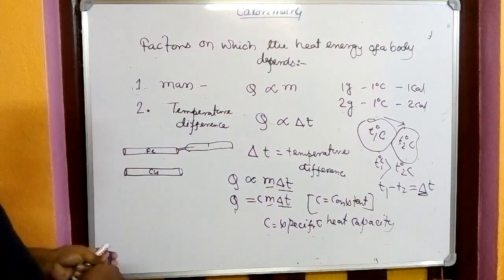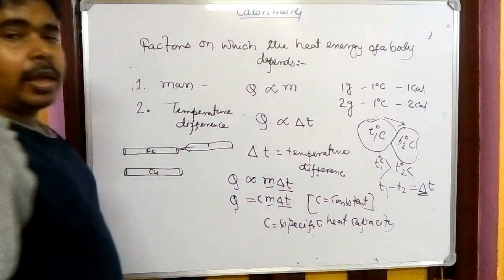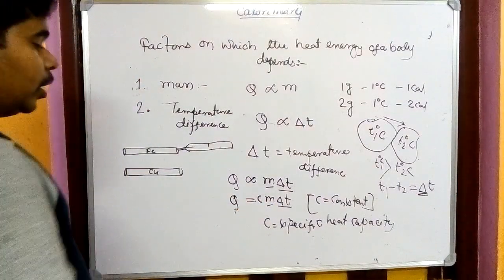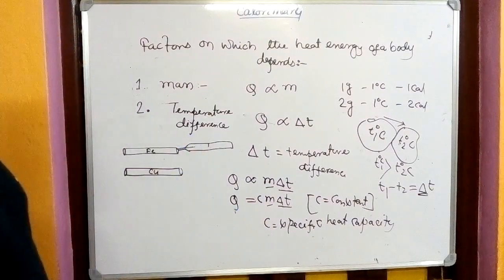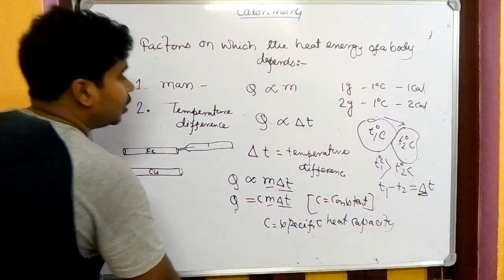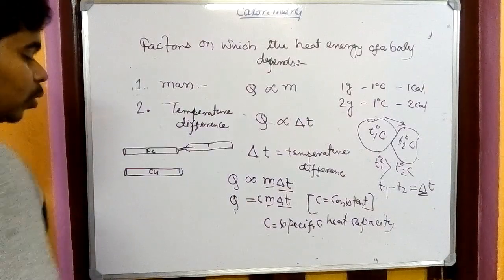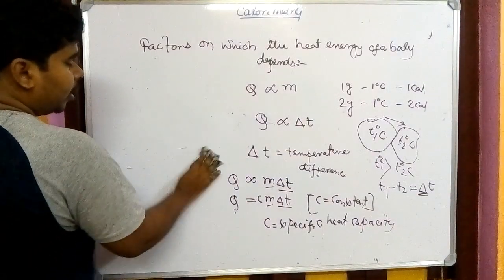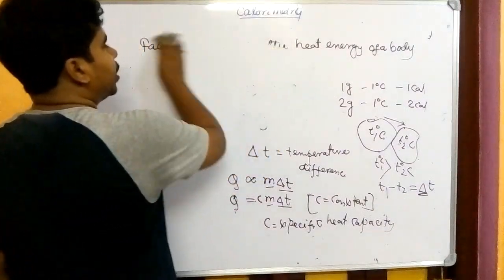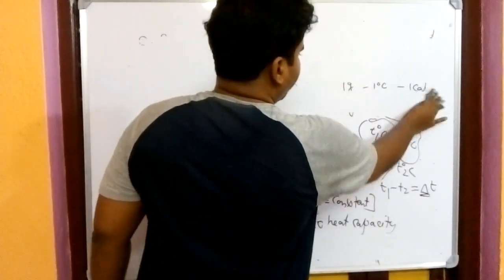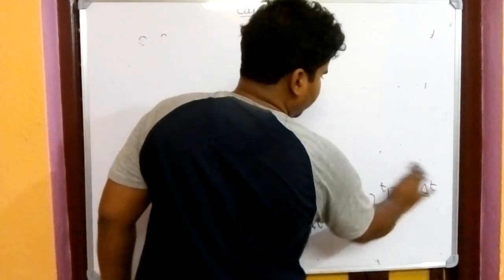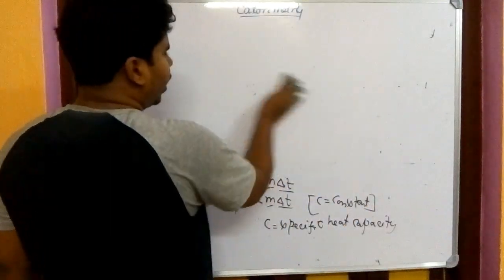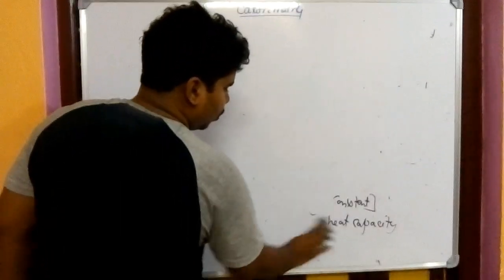So if C, M and del T of a substance are given to you, then you can easily find out how much heat is absorbed by a body. Now we'll go to the next part, that is the difference between heat and temperature. We could do it earlier also, no problem with that, but here we need the idea of the factors.